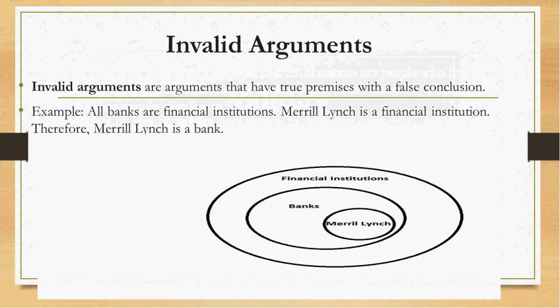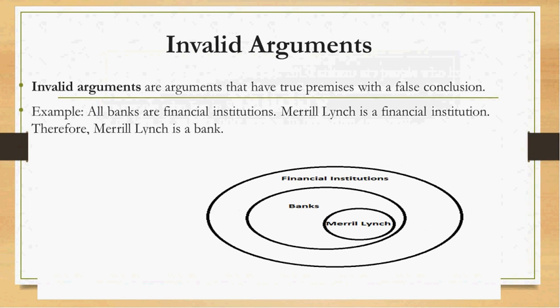But the premises are true, right? It is true that banks are financial institutions. And it is true that Merrill Lynch is a financial institution because it's an investment company. But it is false that Merrill Lynch is a bank. Merrill Lynch is not a place that you can go and deposit your money and have a checking account. They only do investments. So we have a case in which the conclusion is actually false. The diagram I have here shows Merrill Lynch inside the category of financial institutions, and it also shows Merrill Lynch inside the category of banks.